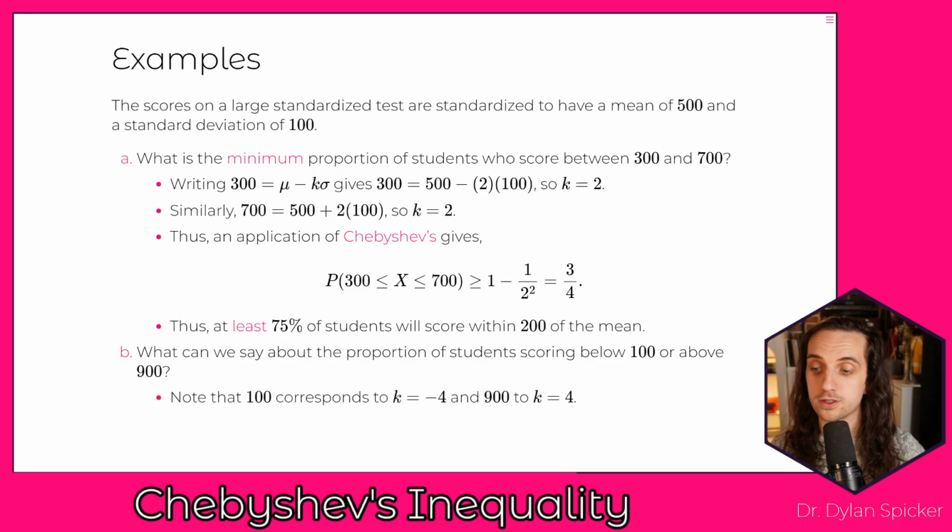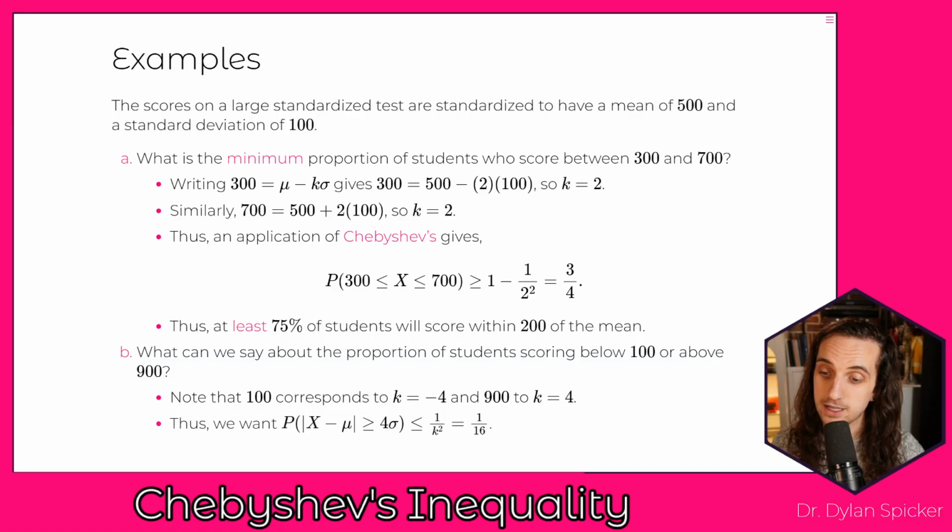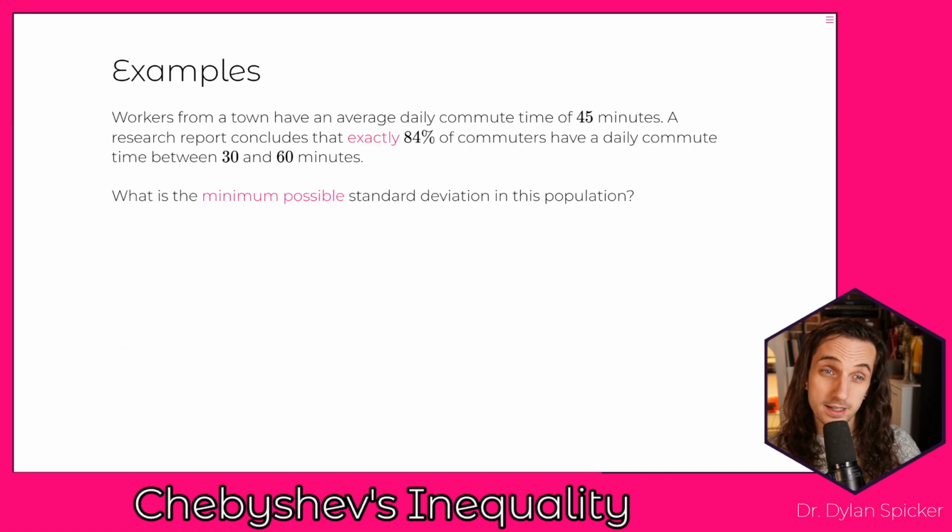Okay, so 100 corresponds to k equals -4, 900 to k equals +4. And so the probability that you're greater than 4 times sigma is less than or equal to 1 over k squared. K is 4 here, so that's less than or equal to 1 in 16. Okay. Look at another example here.